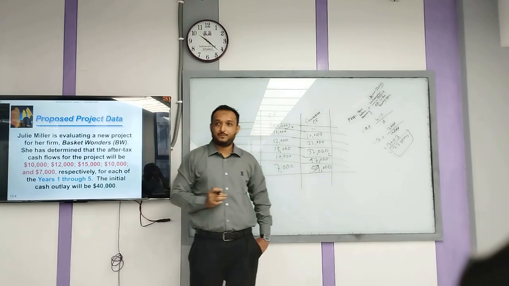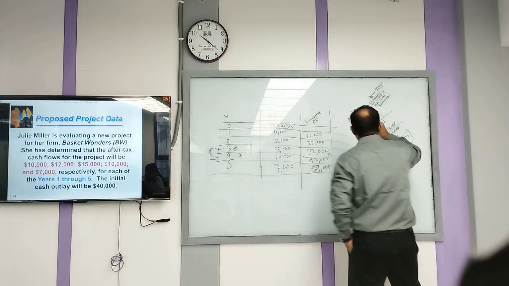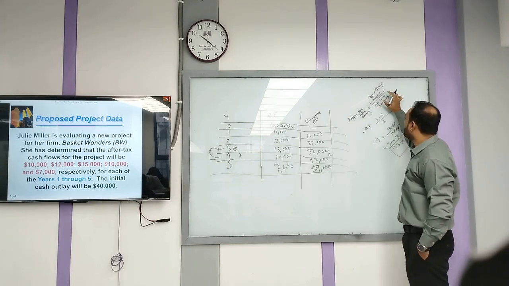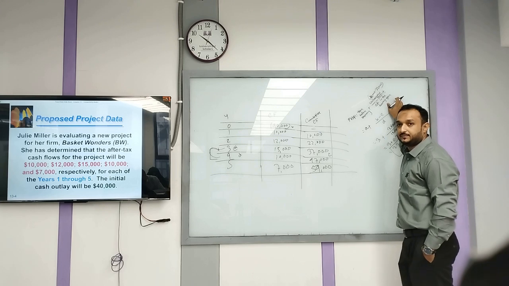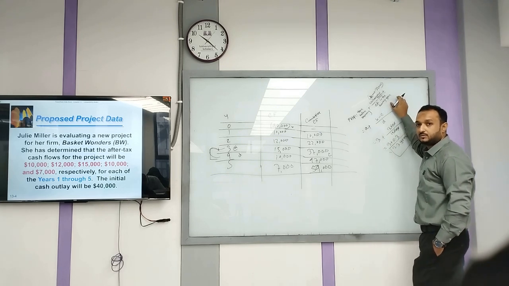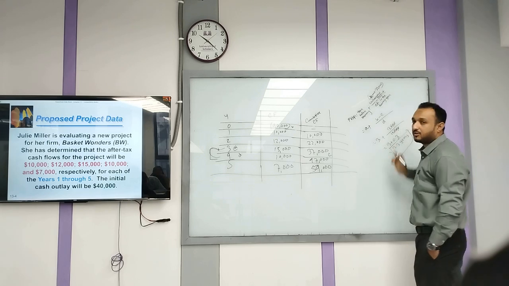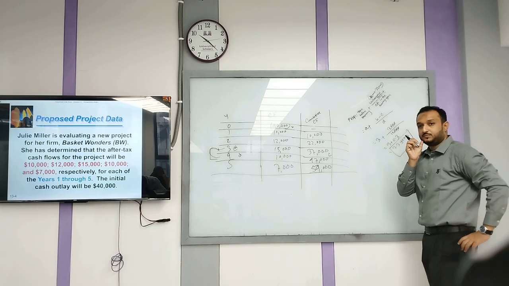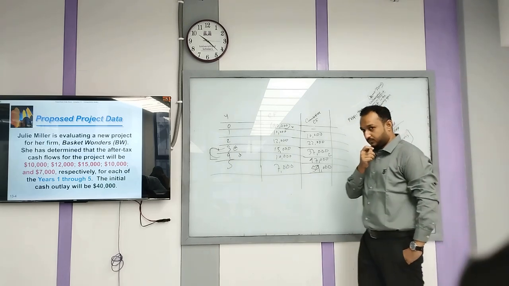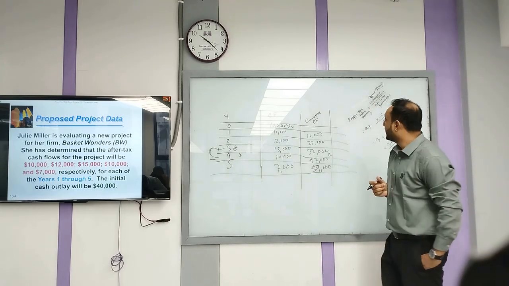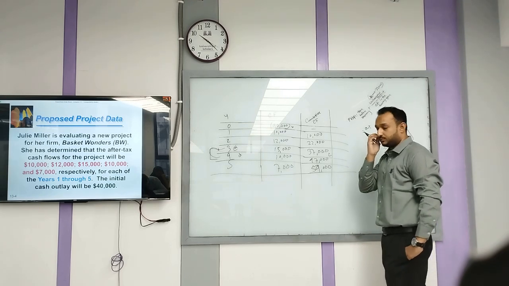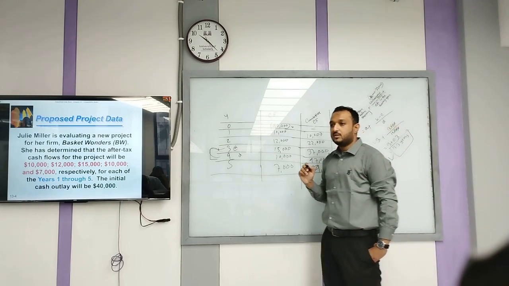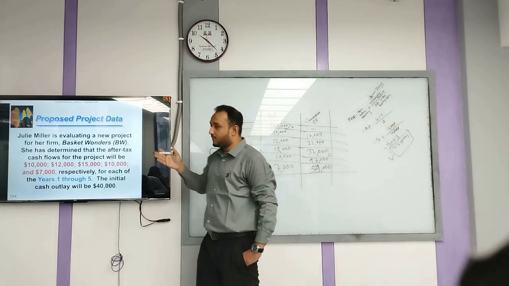Sir, format বলে. This is your year before recovery plus unrecovered amount divided by cash flow in the recovery year. Okay. So আমরা এখানে কি পেলাম, 3.3 years. 3.3 years এ আমার টোটাল 40,000 will be recovered.